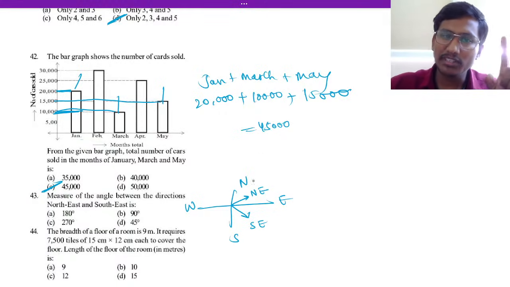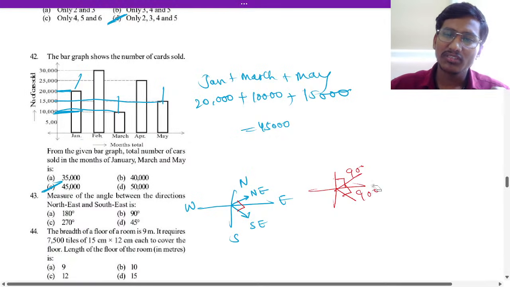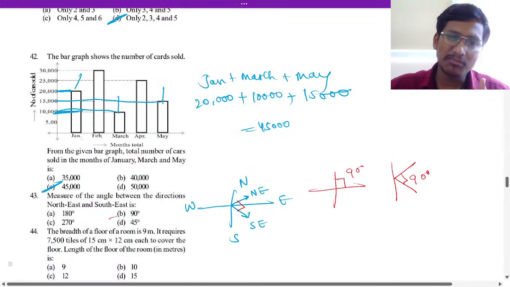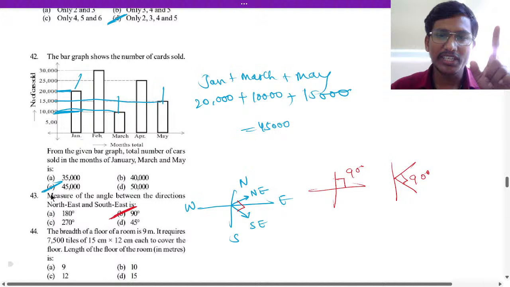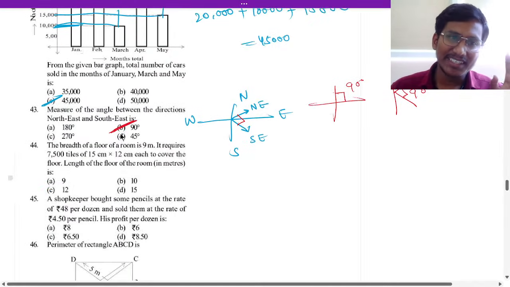Between them there will be 90 degrees, because it is between two perpendicular lines. So the answer is option B, 90 degrees.